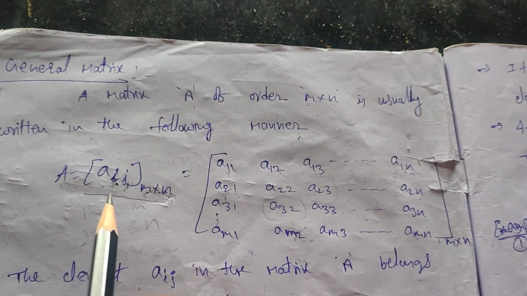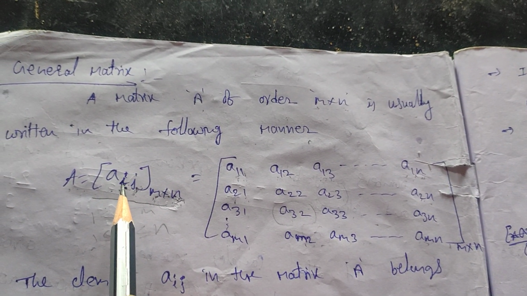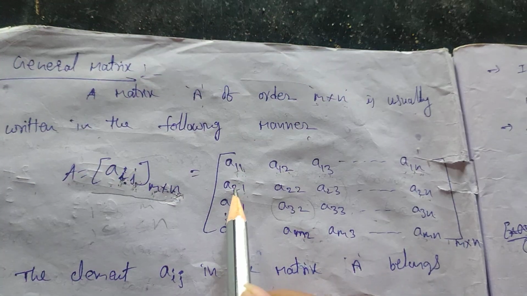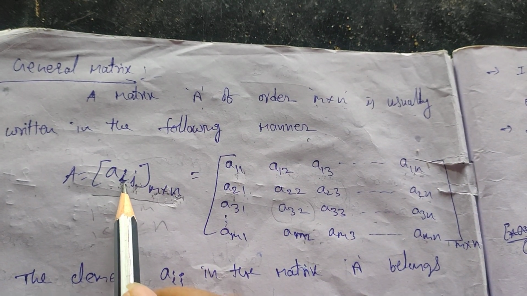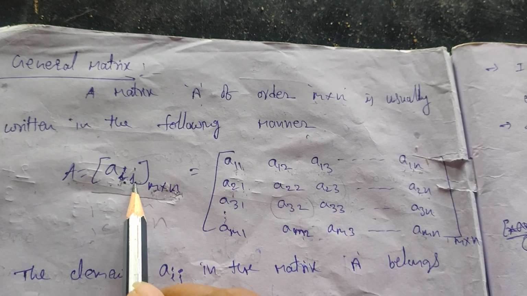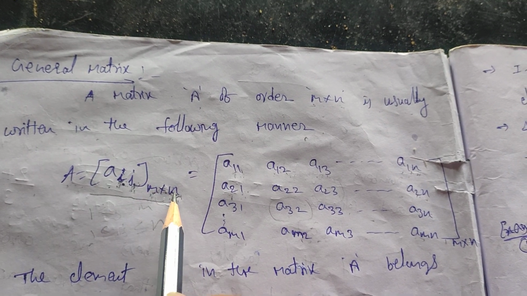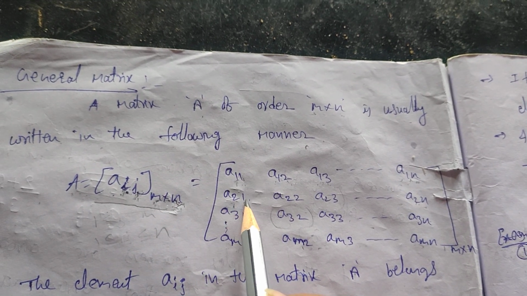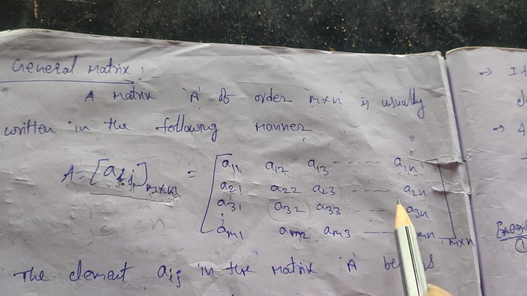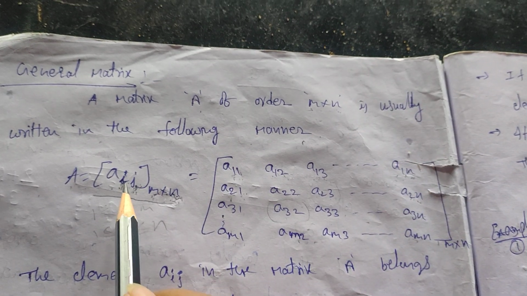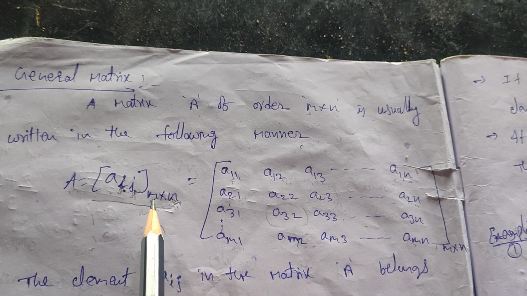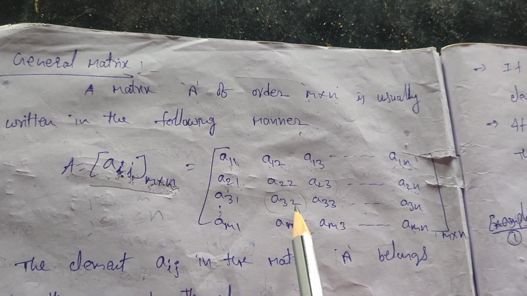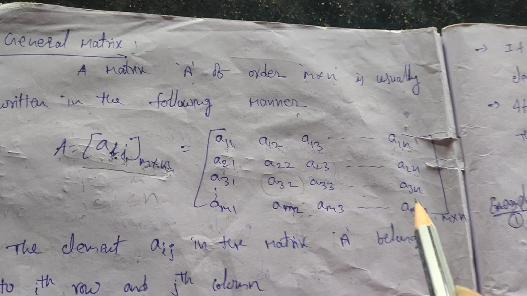Next, to write the second row elements, first a2 you have to write, and with j equal to 1, so a21. Next, i is fixed at 2 and j is equal to 2. That means here we have to write up to n numbers. So a21, a22, a23 and so on, a2n. Next, take i equal to 3, that is fixed for the third row, and j varies from 1 to n. So a31, a32, a33 and so on, a3n.